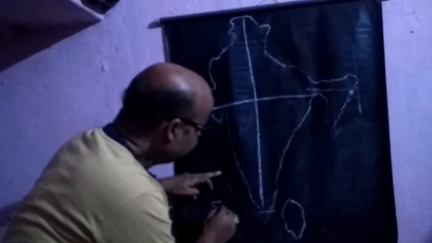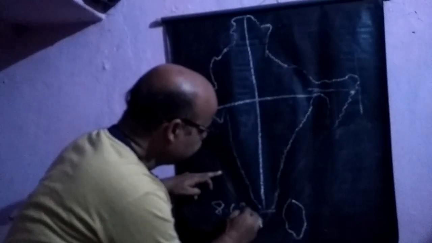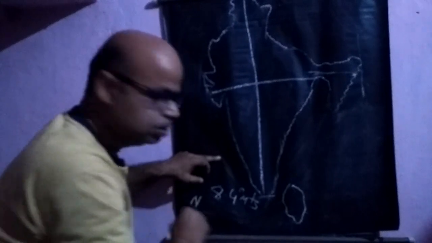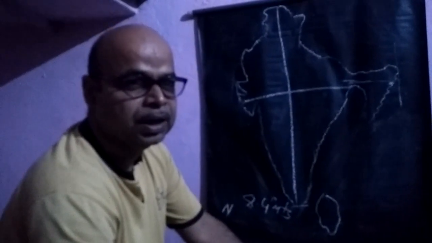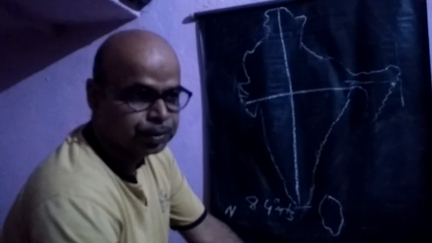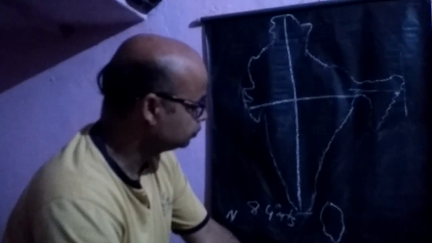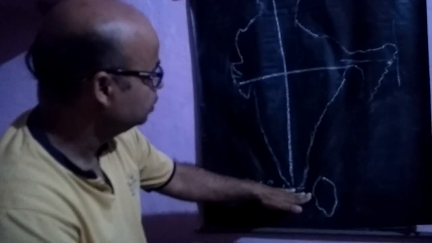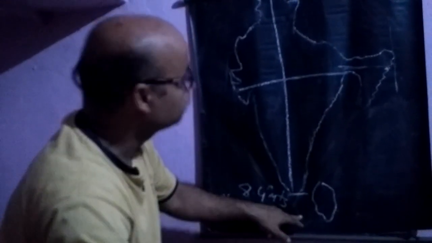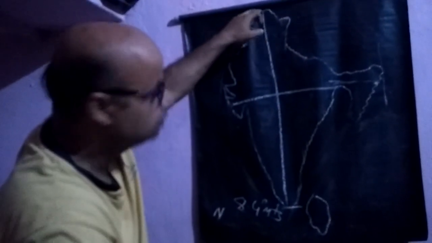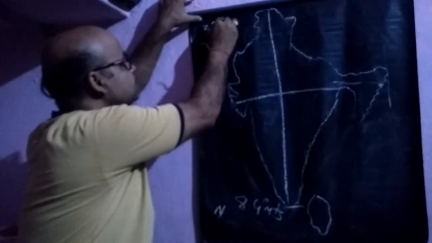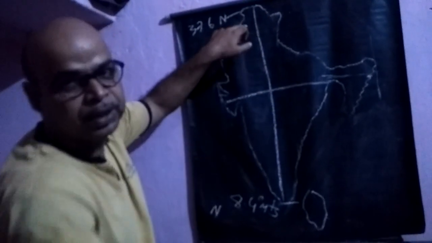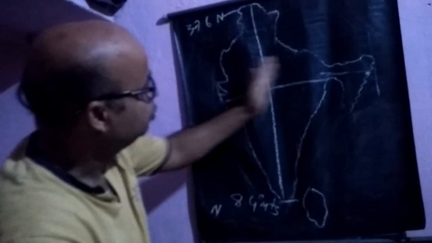It is 8 degrees 4 minutes north, because you know that we lie in the northern hemisphere, ahead of the equator. 8 degrees 4 minutes north, this line is called a latitude line, and this is 37.6 north. These lines are called latitude lines, and this is a longitude line.